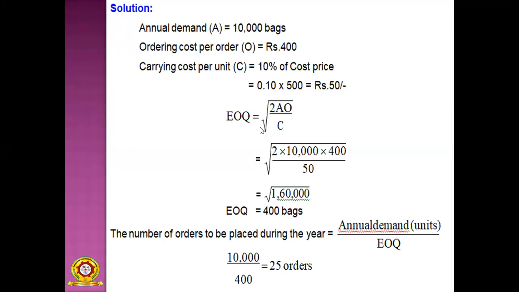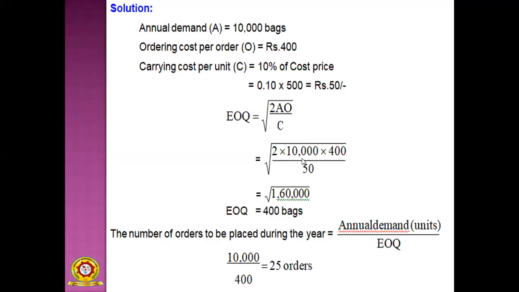Then EOQ equals root 2AO by C. So 2 is constant, and annual demand of the raw material is 10,000 bags, that is A, into ordering cost O, which is 400 rupees, and carrying cost per unit C equals 50 rupees.